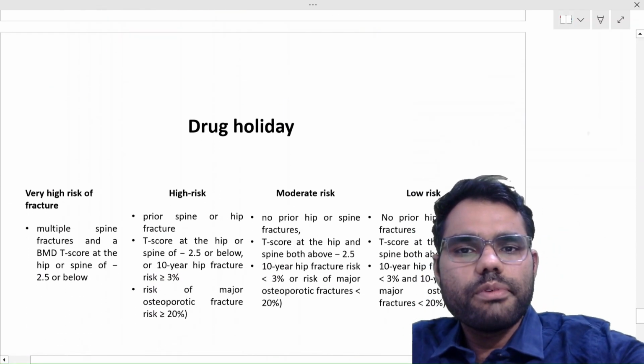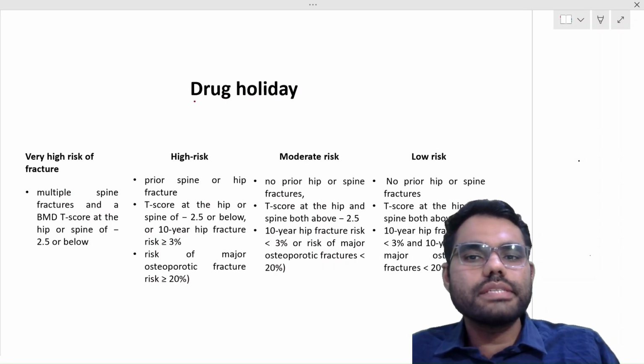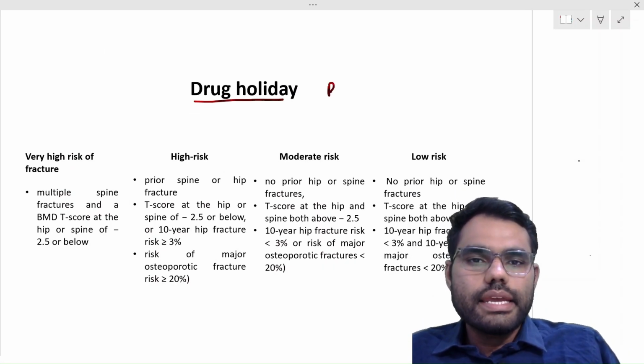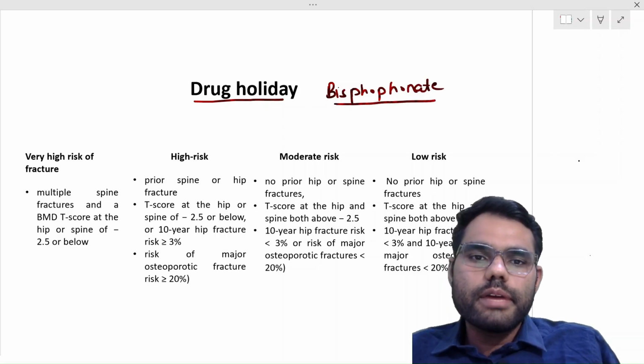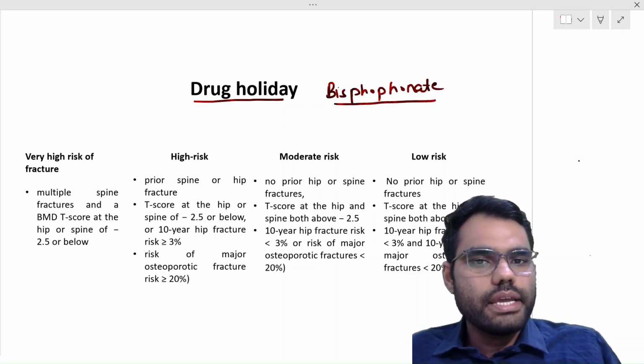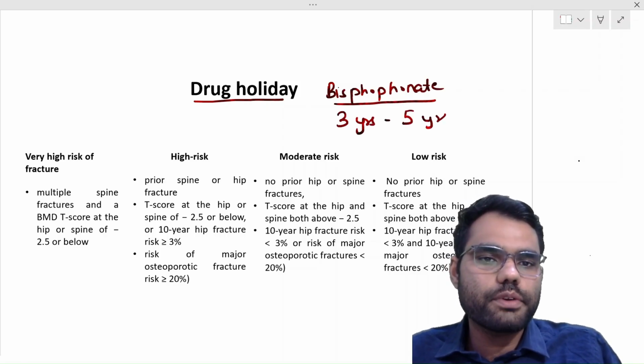So now, can we stop the treatment of osteoporosis? That is, what is the concept of this drug holiday? So let us see if the patient is on bisphosphonate therapy. So if we are giving IV bisphosphonate annually, then it should be given for at least 3 years. And if we are giving oral weekly alendronate, it should be given at least for 5 years.